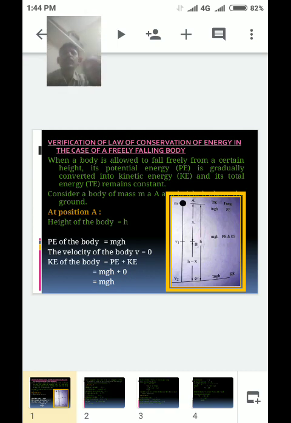So the total energy at position A is mgh.